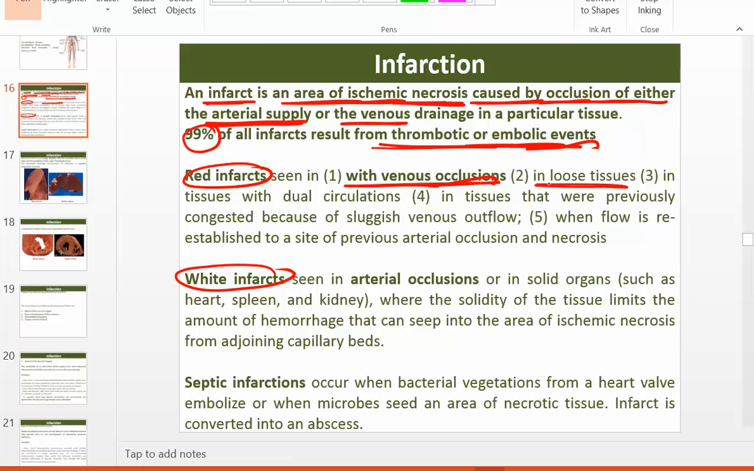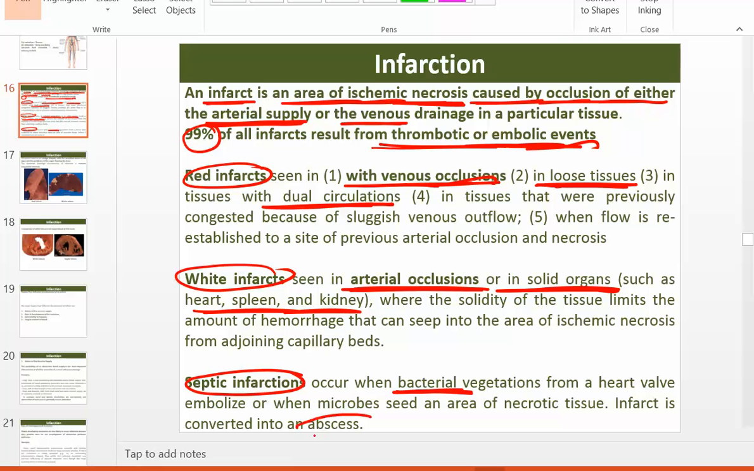or there is loose tissue like lung, with dual circulation like lung. Okay, lung has two circulations, understand. So white infarct happens if there is arterial occlusion or in a solid organ such as heart, spleen, kidney. Heart, spleen, kidney. The infarct will be white in color. It is called white infarct. And septic infarct happens when there is bacterial infection and they will form an abscess.